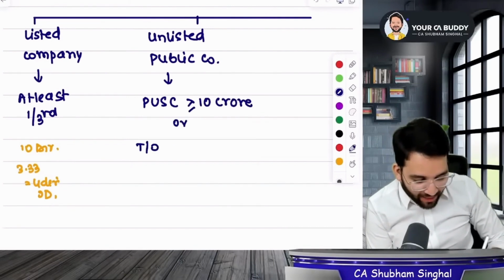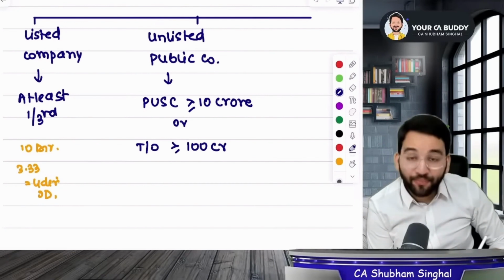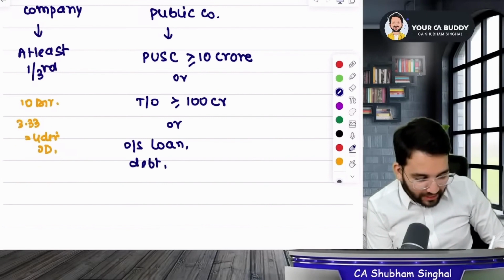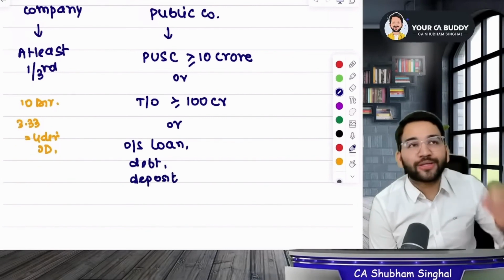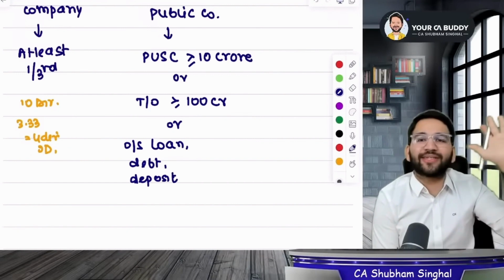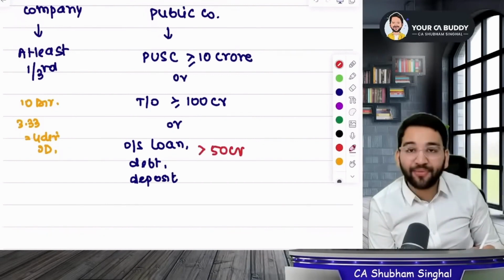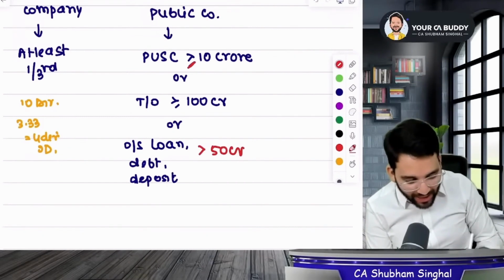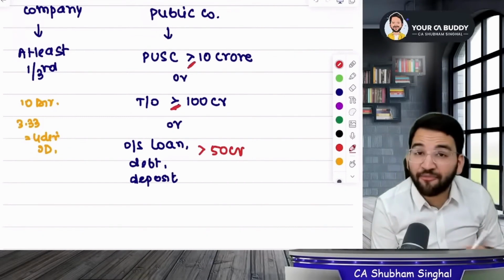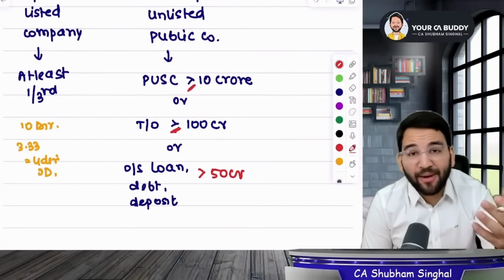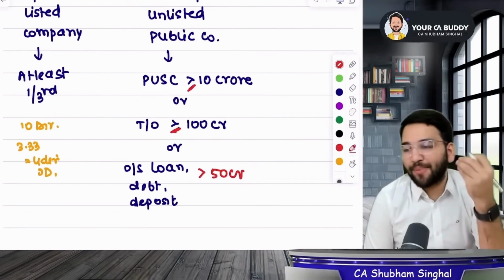So students, the turnover that you have with you is either 100 crores or more than that, or the outstanding loan, debenture or deposit that you have with you is more than 50 crores. Look here, it's more than or equal to, and the same is here, but here it is only more than. What is this? It's an unlisted public company.